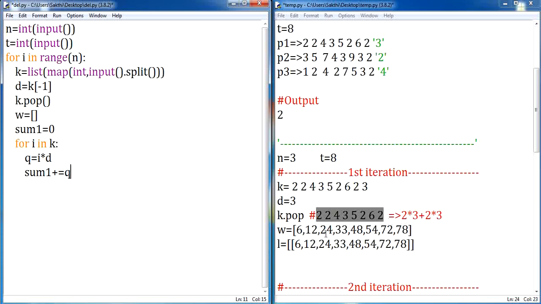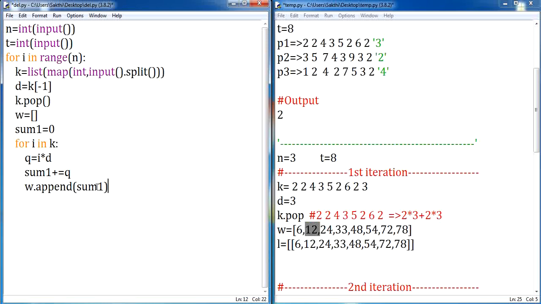For the first step, you'll be having 6 meters, and for the second step, you'll be covering 12 meters. 12 in the sense, I want to add this previous traverse distance plus current distance. So, I'll have sum 1 plus assign q. And after doing all the process, I want to append this particular data for each and every complete calculation. After calculating the first value, I want to append this value. After calculating the second traverse distance, I want to append it. So let me add along with this particular list W the calculated result value I am supposed to append.